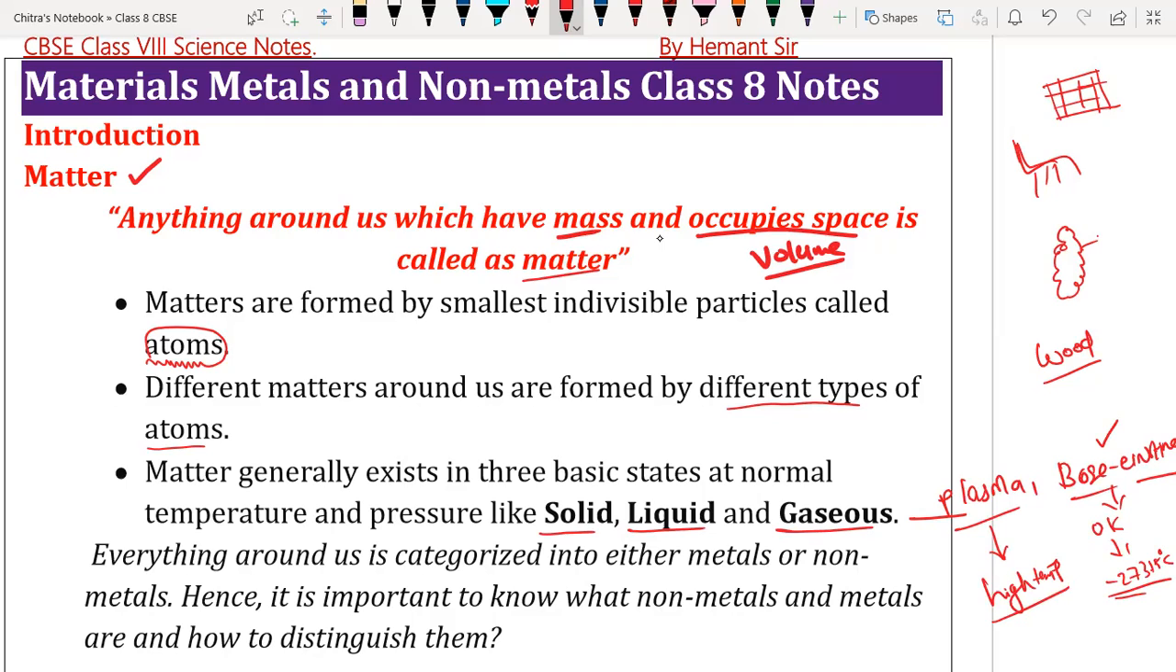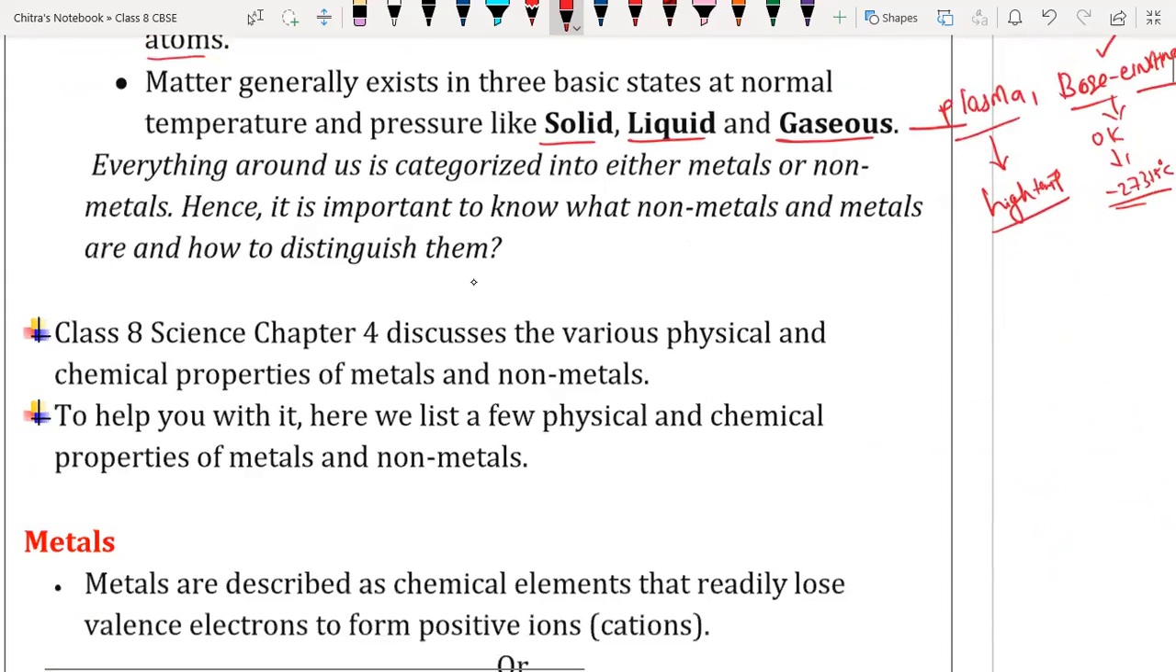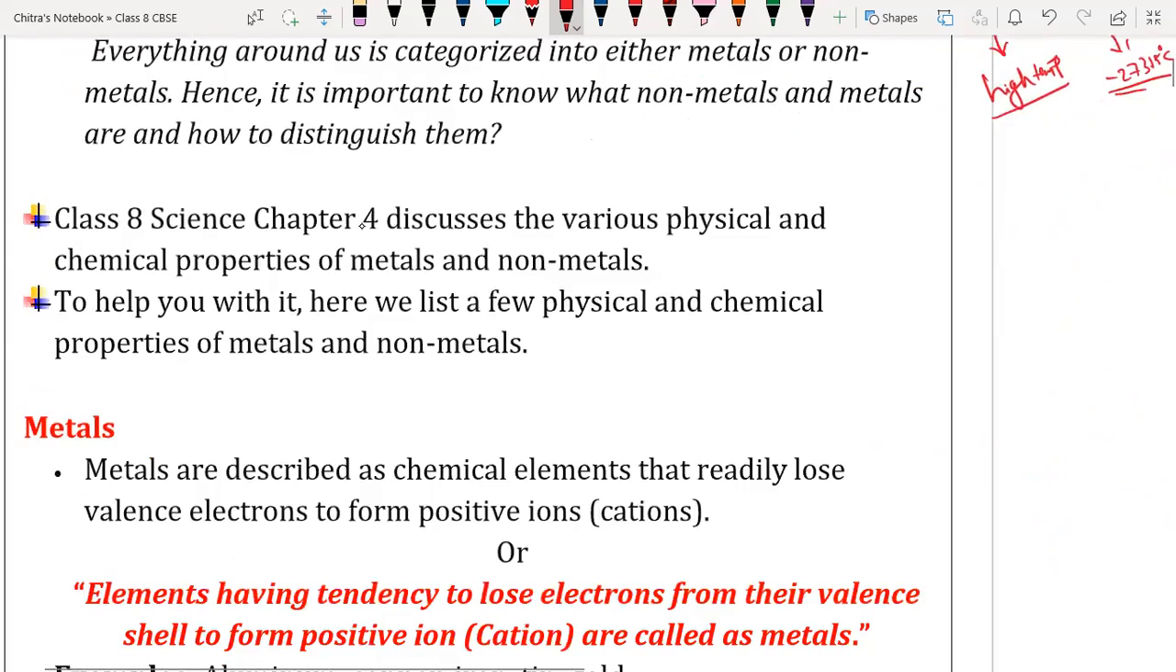Okay, you already have this note, so if you take a screenshot, that will do also. Everything around us is categorized into matter, and it is made up of atoms. Atoms can be categorized as either metals or non-metals. We have one more category, which is metalloids. We will understand that also, but in this chapter we have only the study of metals and non-metals.